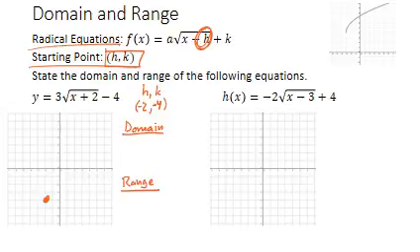The next question is, does it open from here up and to the right or down and to the right? Because that affects what my domain and range are. And that's determined by this value a in front of the equation. If a is greater than 0, it goes up. If a is less than 0, it goes down. So if a is positive, it goes up. So in our example here, a, the value of 3, is positive, so I know it goes up from here.